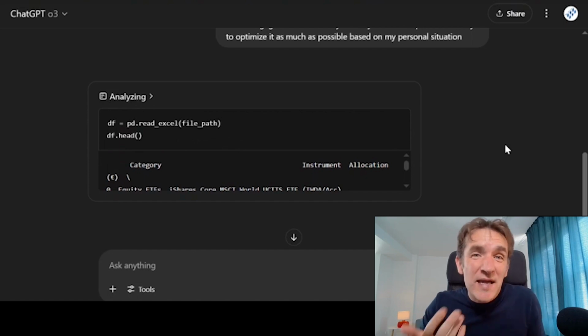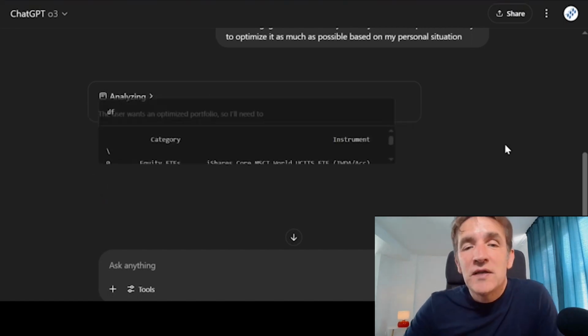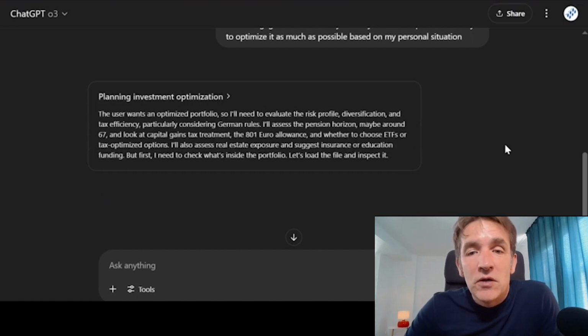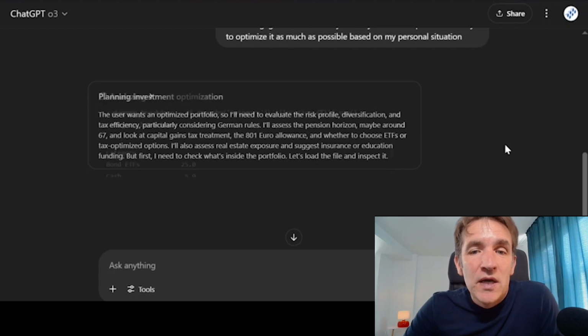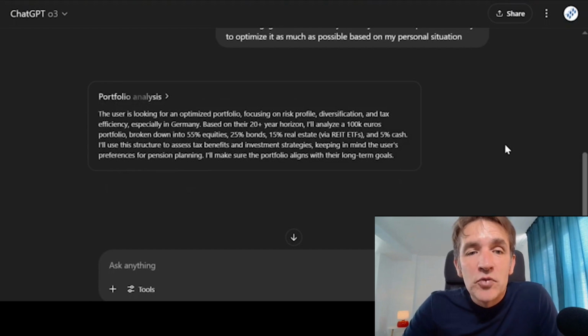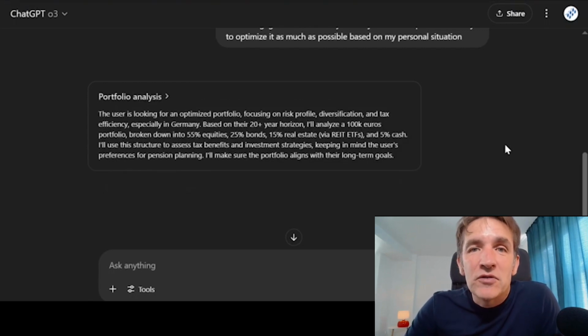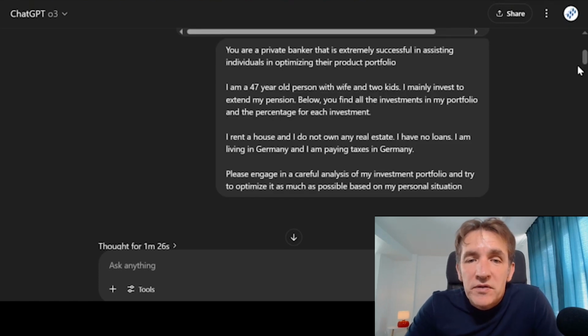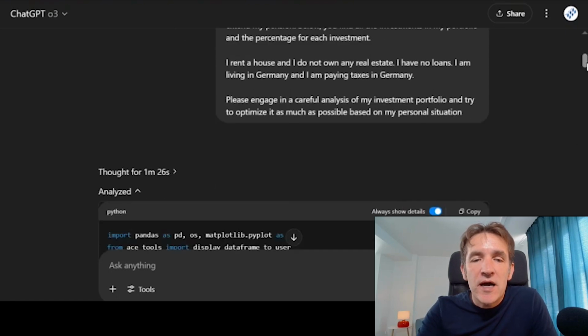This will take a bit more time than executing a traditional prompt, because here a lot of steps are executed. And here you see it's already in the optimization stage where it's really looking at how to optimize the portfolio. So now we just have to wait a bit more, and then we will see the final outcome. Okay, now the prompt is ready. It has been thinking for 1 minute and 26 seconds. So now we can take a look at the output.